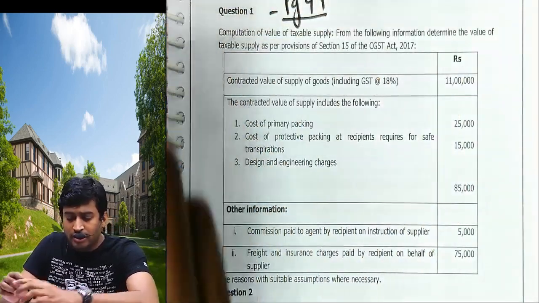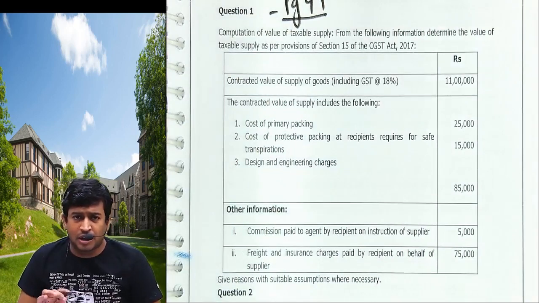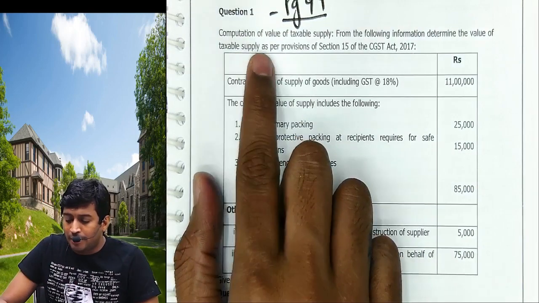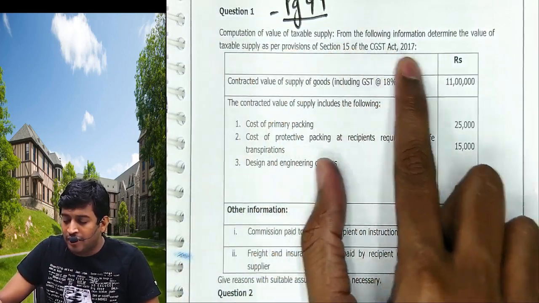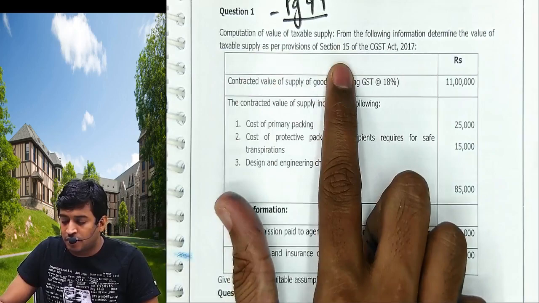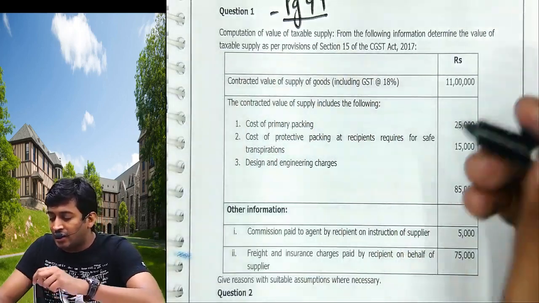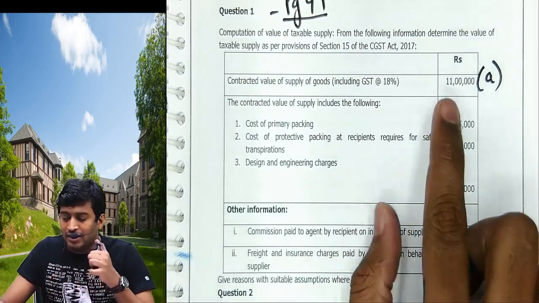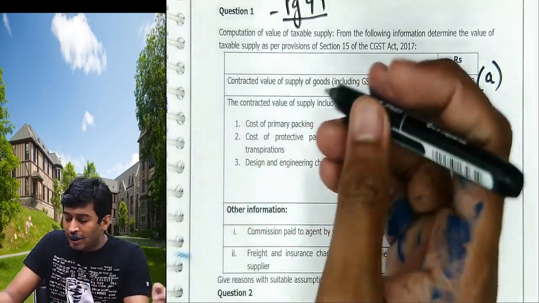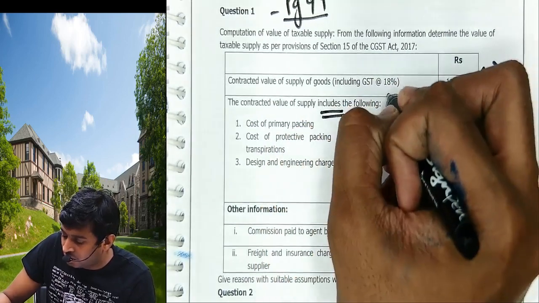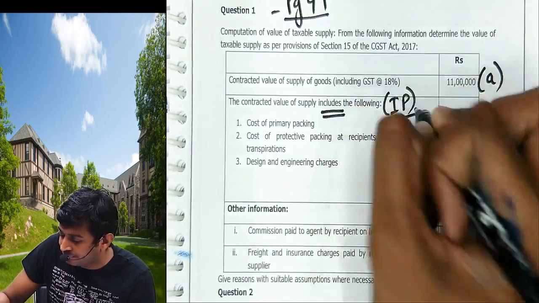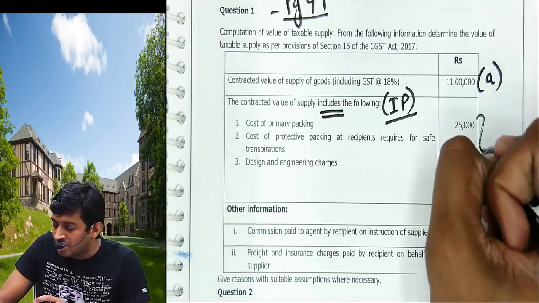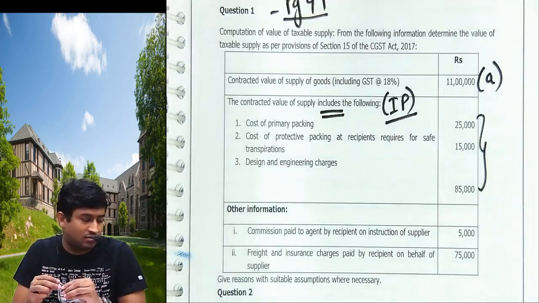In all, we'll do around 9-10 problems on how to calculate value of supply. ये practice करके चल जाओ, enough for your exam. Computation of value of supply: from the following information determine the value of supply as per the provision of section 15. Contracted value, let me just say A, 11 lakhs. That is nothing but transaction value. It includes the following. बोलतो this is an inclusive problem. It includes the following. बोलतो these three items are already included in 11 lakhs.